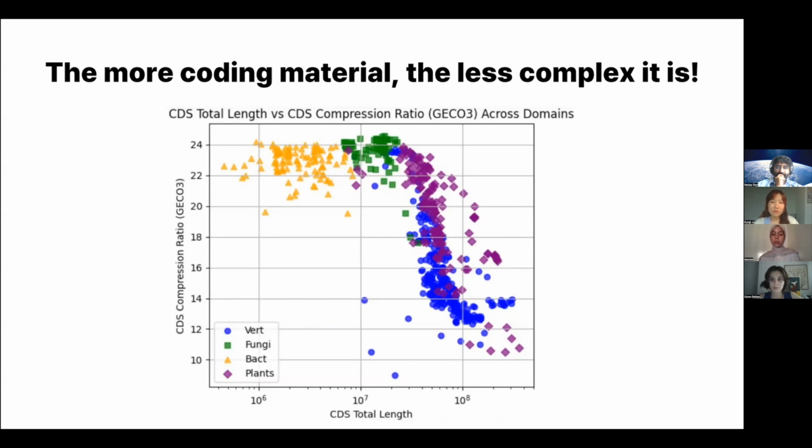That's why they are on the right. And they have a lower compression ratio, which means they are more likely to be less complex because they are easily compressed. And this brings us back to the first question that Eungi asked in the beginning of this presentation, which is: which is the longest genome? Surprisingly, it was found in a very small plant, maybe because this plant has a less complex genome. That's why it was easily compressed.